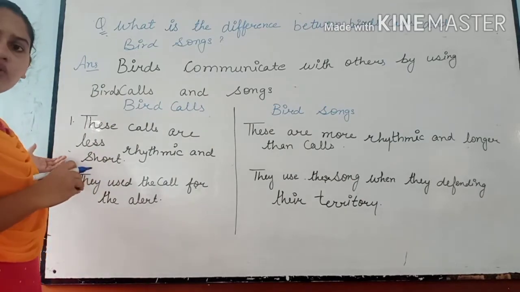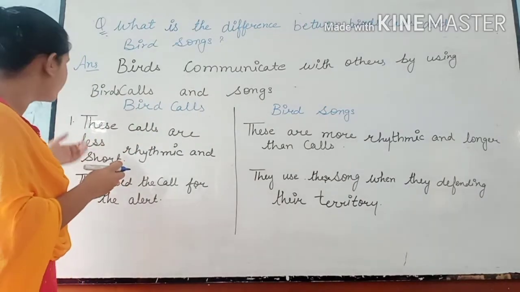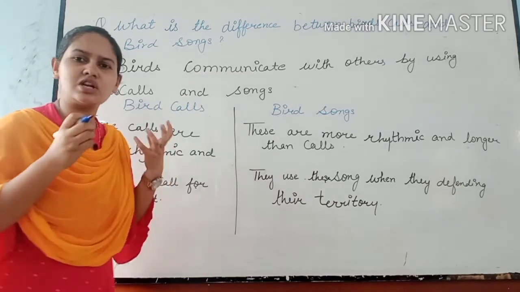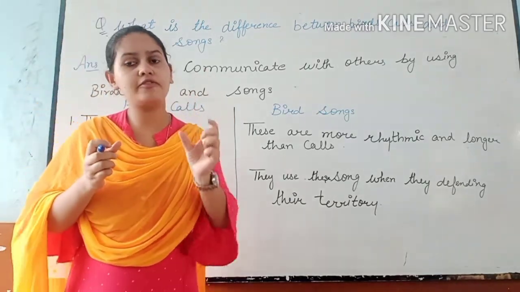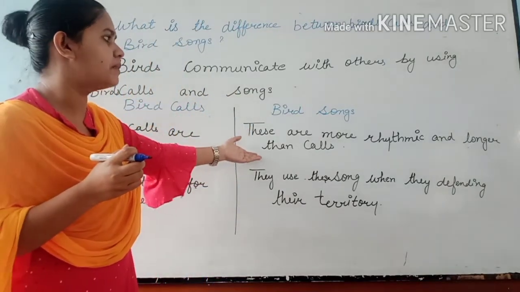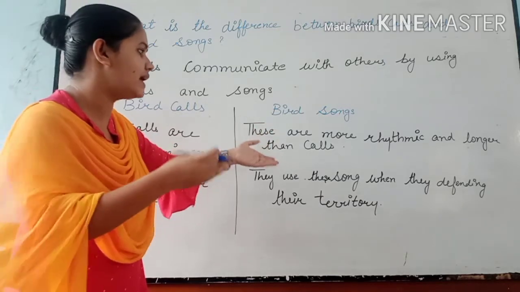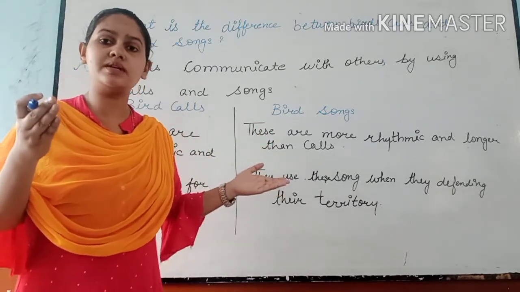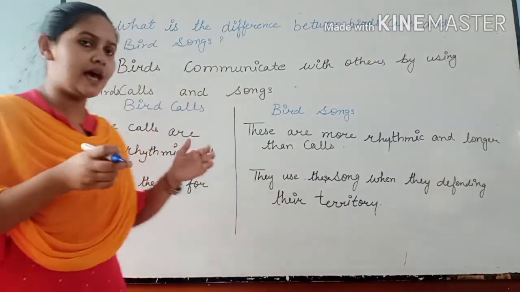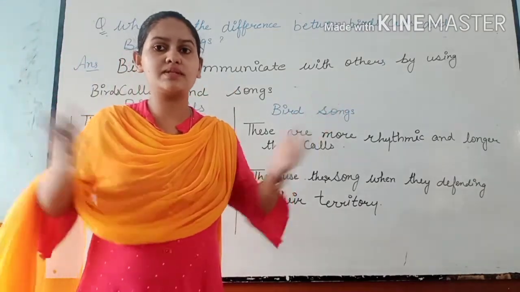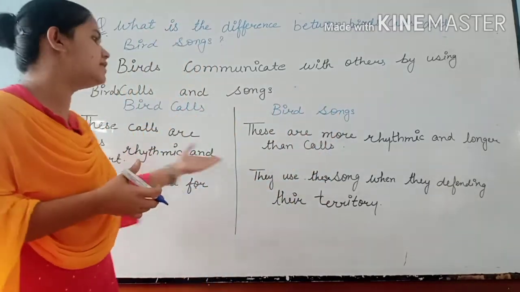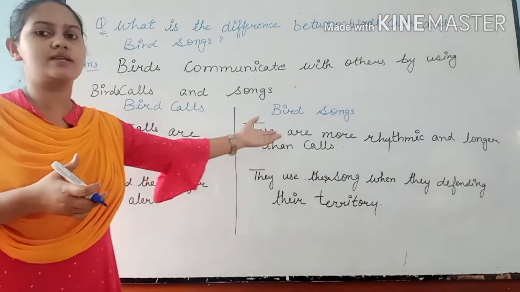First, we are going to differentiate between them: calls are less rhythmic and short, which means they are just a short period of calling or sound. And second, the bird songs are more rhythmic and longer than calls, which means a sound that is shorter is known as a call, and a long sound is known as a song. So we have differentiated between bird songs and calls.